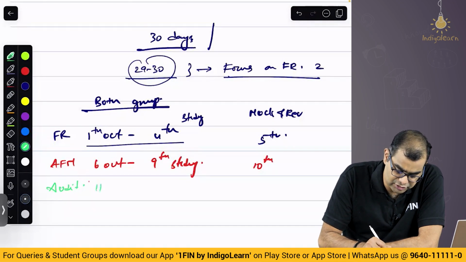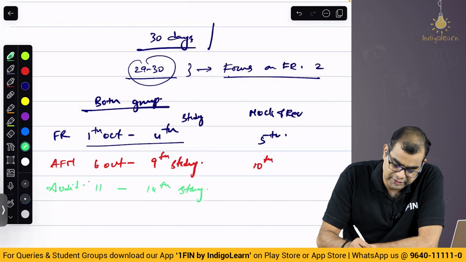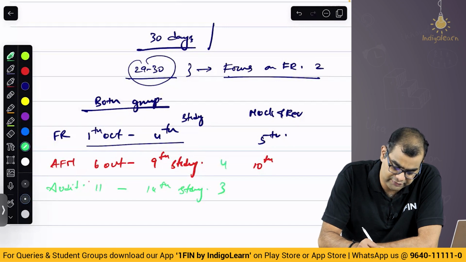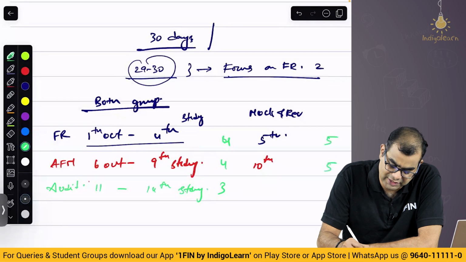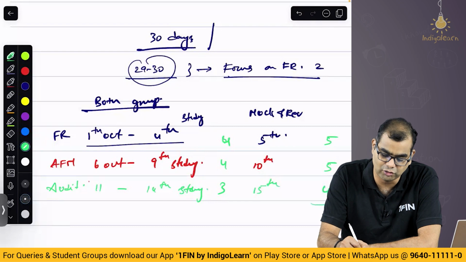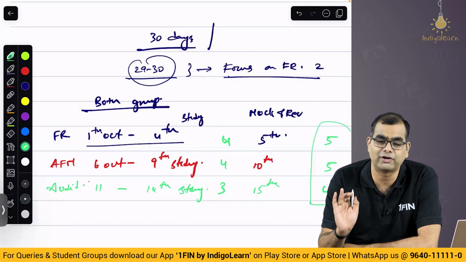Then 11th to 14th, study this. In between you have Dussehra, so probably you may have 1 day. So you have 3 days here, 4 days here, and 1 here, so this makes it 5, this makes it 5, this makes it 3 plus, and on the 15th you write a mock, so this makes it 4. So you have finished so far 14 days of preparation till 14th of October.